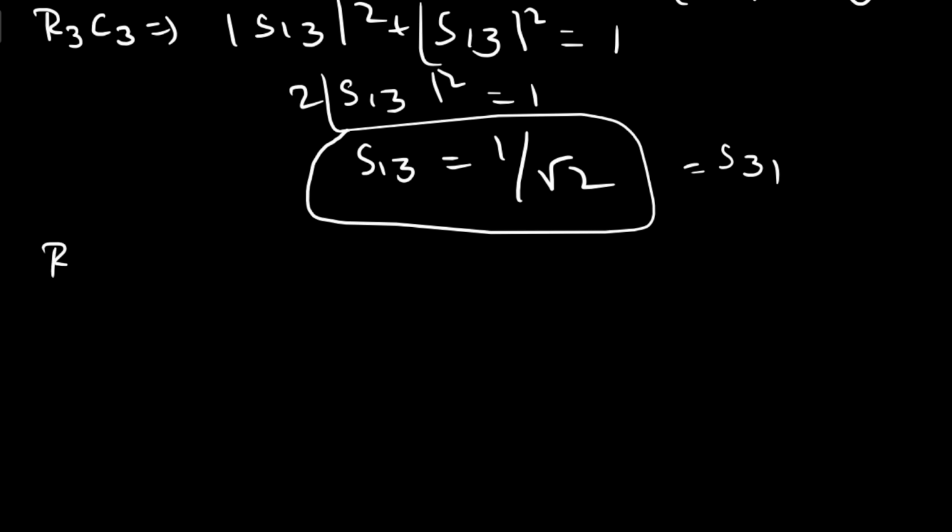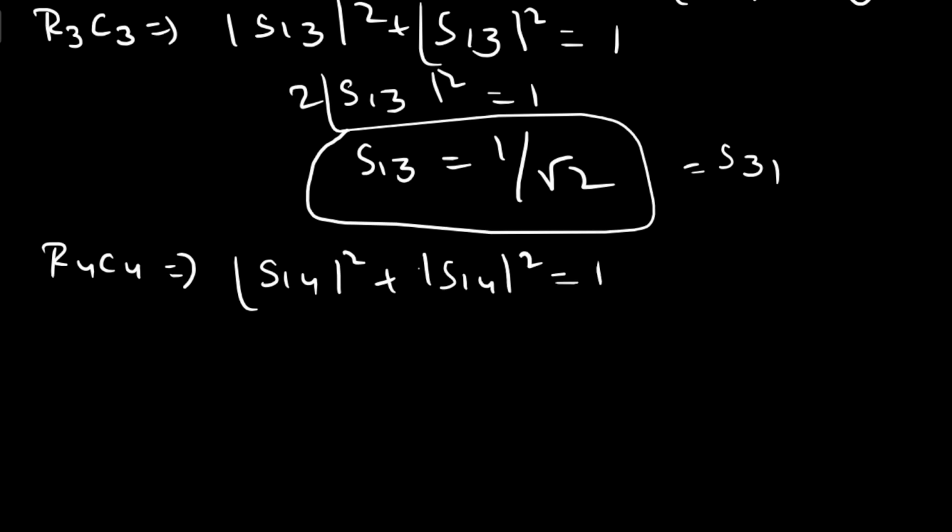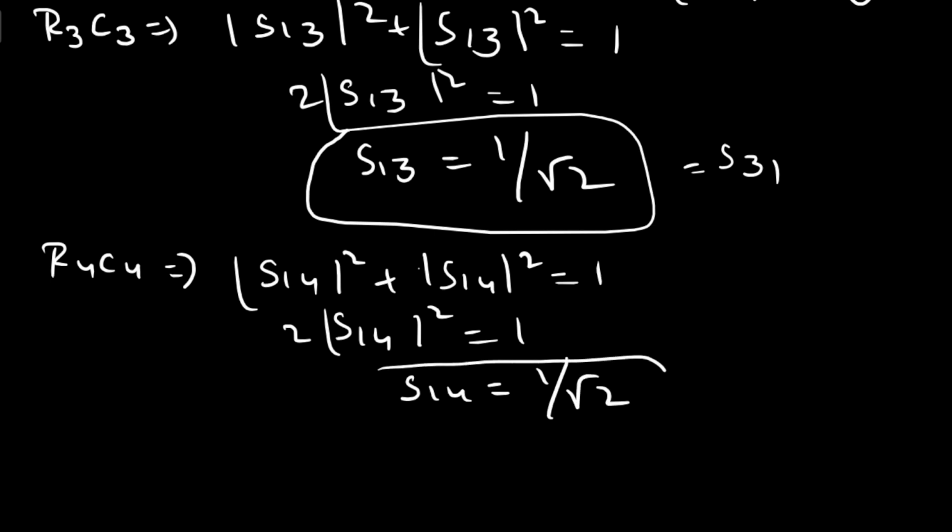Next, coming to R4 and C4. What we have to do is multiply R4 with C4. We will get modulus S14 square plus modulus S14 square equal to 1. So you can write 2 modulus S14 square equal to 1. Therefore S14 equals 1 by root 2. So with this we get S14 and S13.